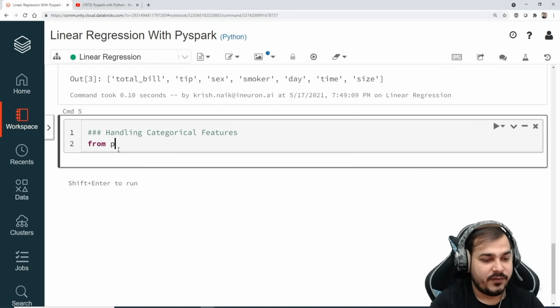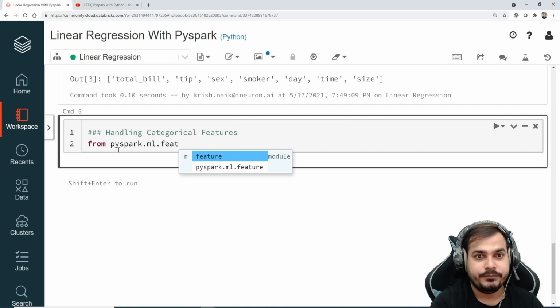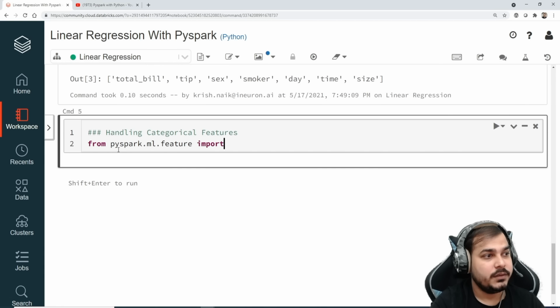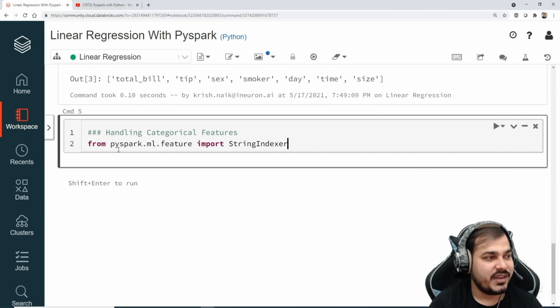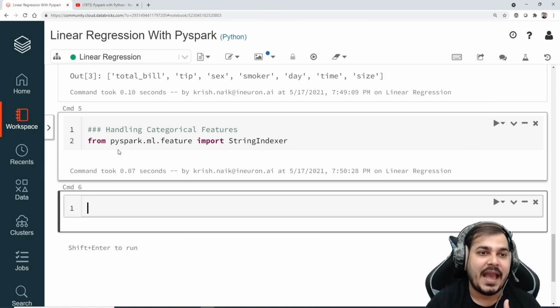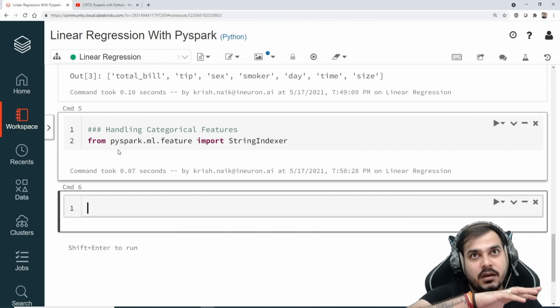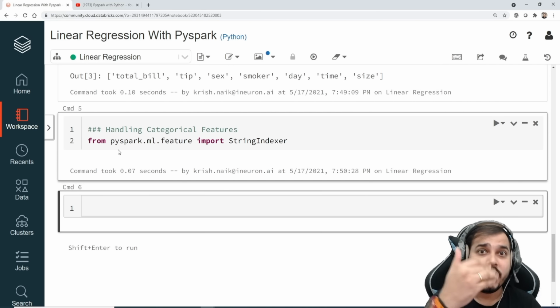So I'm just going to say from PySpark.ml.feature, I'm going to import something called StringIndexer. So I will be using this StringIndexer. This StringIndexer will actually help us to convert string categorical features into numerical features. Numerical features here basically is ordinal encoding. Like suppose if I have gender like male or female, it will be shown as zeros and ones.